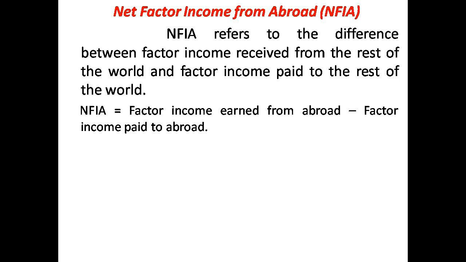So NFIA can be calculated by using the formula NFIA is equal to factor income earned from abroad minus factor income paid to abroad. NFIA can be 0 if both are equal. Factor income earned from abroad and factor income paid to abroad are equal.